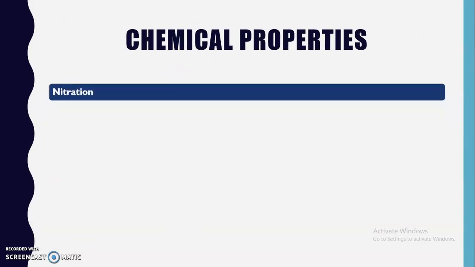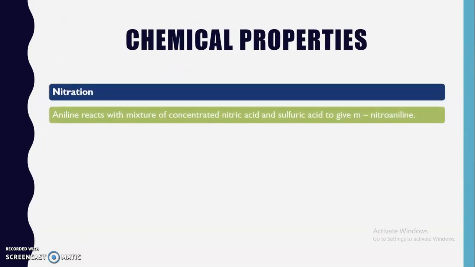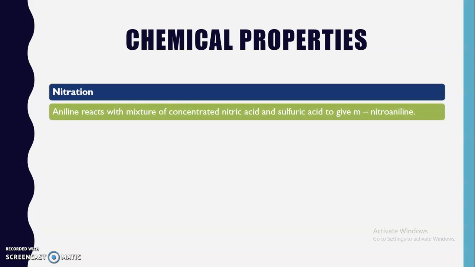The second chemical property that we are going to discuss is nitration. Usually this is quite a different reaction, because when aniline or the amino functional group is present, it acts as an ortho para director, but in this case, instead of getting an ortho or para substituted product, we are getting the meta substituted product. Means when nitration of aniline is carried out, instead of getting the ortho para substituted product, we are getting the meta substituted product.